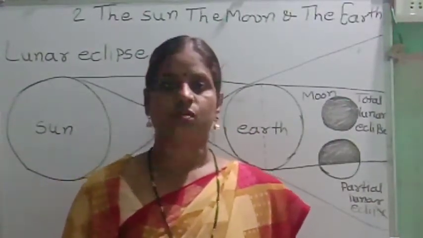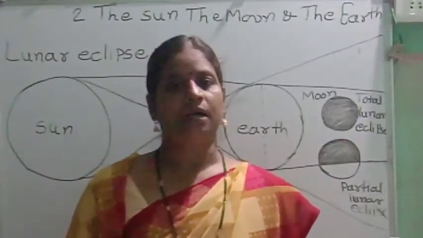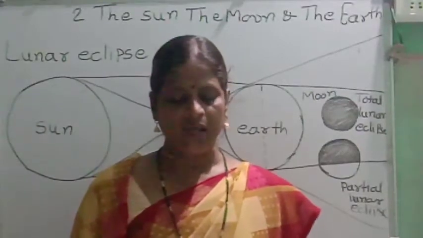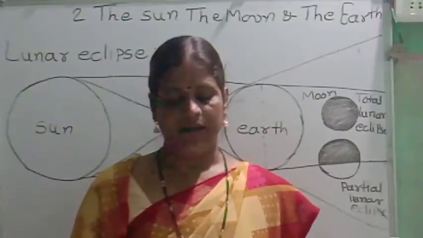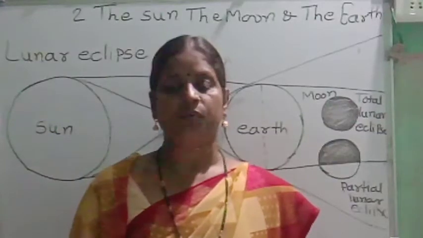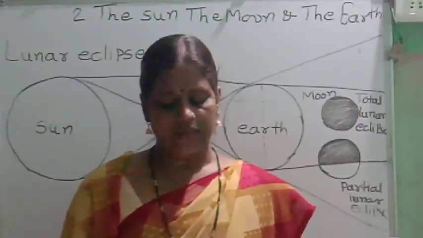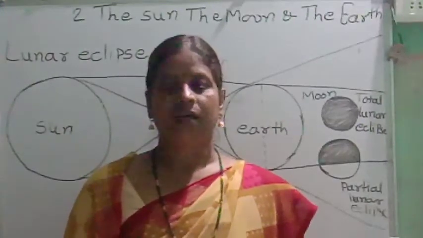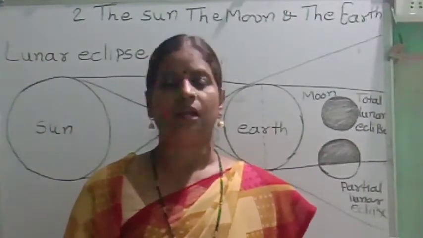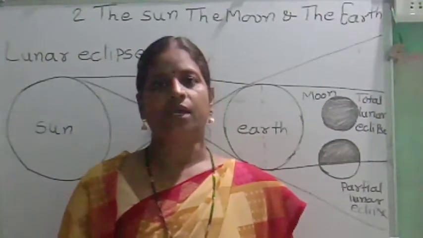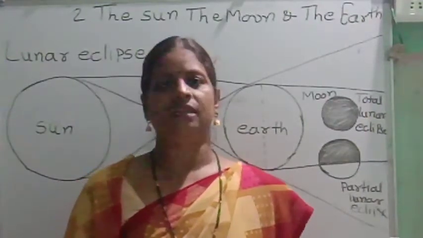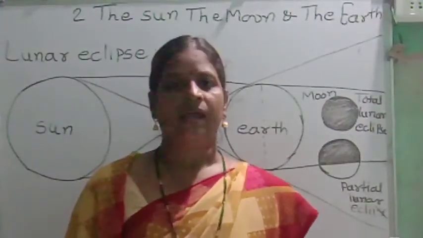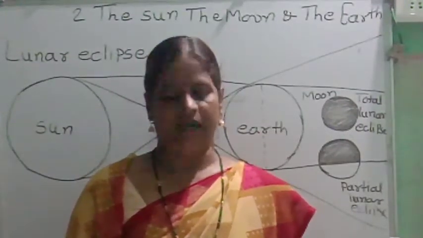A lunar eclipse occurs only on a full moon day, but not on every full moon day. A lunar eclipse occurs if and only if the sun, the earth and the moon are in the same plane and fall in one line.